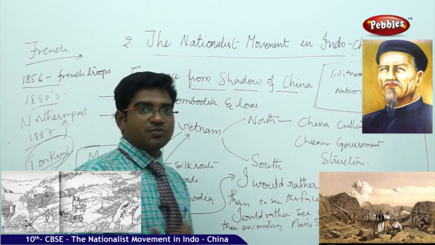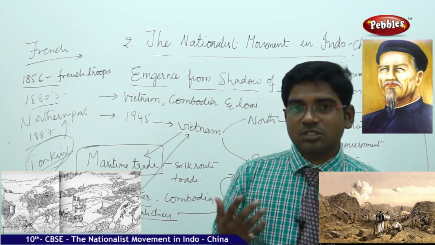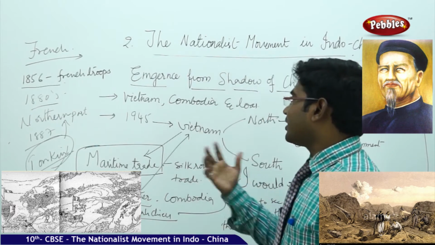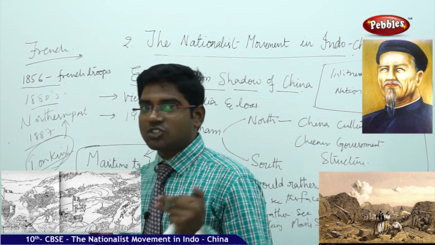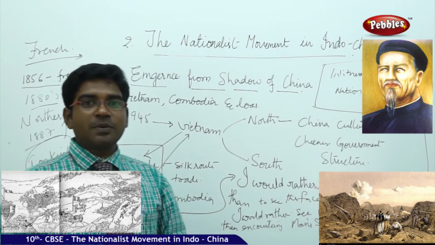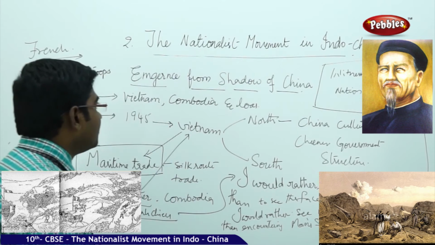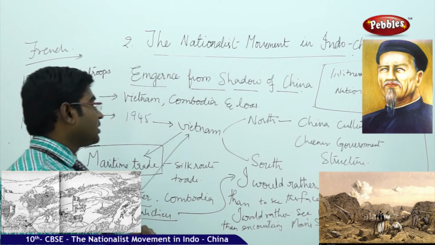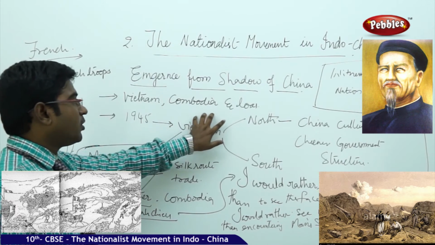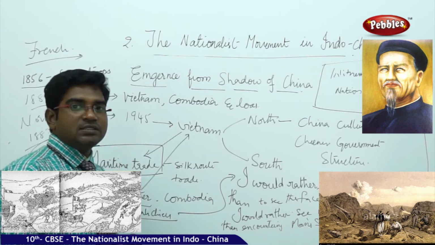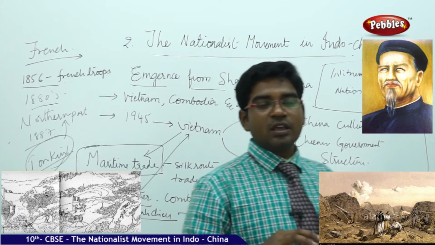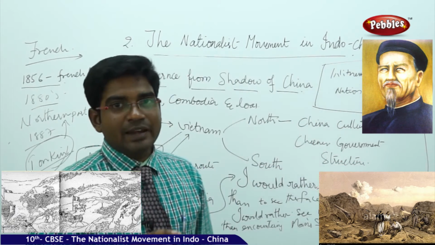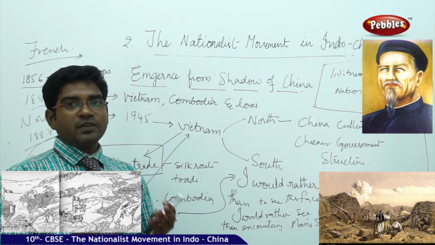Before going into the next phase of understanding the Vietnamese troubles, let us have a quick recap of what happened from the emergence of the shadow of China to the occupation by the French. First of all, the countries which fall under the shadow of China are Vietnam, Cambodia, and Laos. These three are located in the southeastern region and have close connectivity with the sea. These are almost island countries, and they have connectivity with the Indian Ocean.